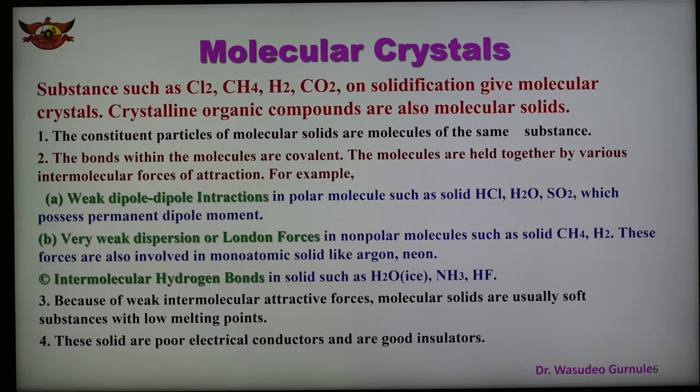The third important characteristic of molecular crystals is that because of weak intermolecular attractive forces, molecular solids are generally soft and have low melting points.